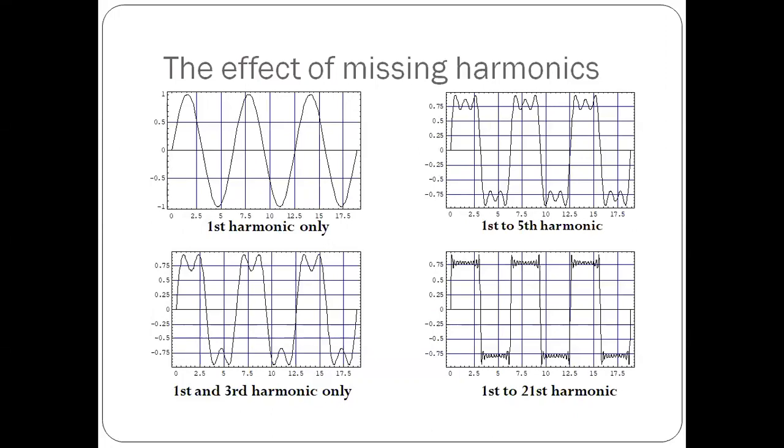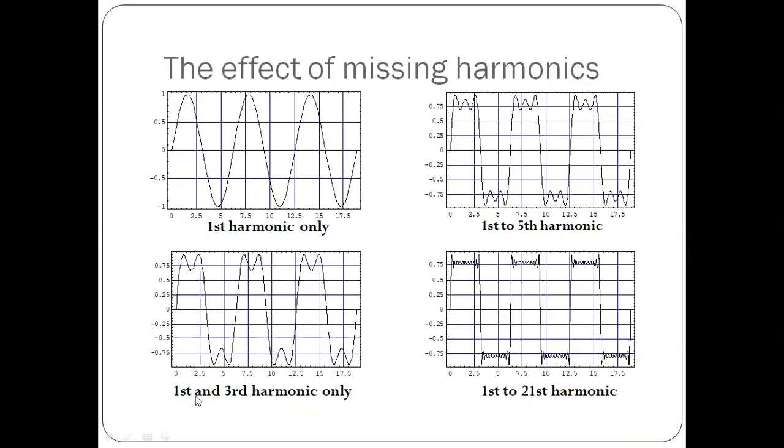So the idea is a square wave consists of a number of harmonics as per the Fourier series theory. Otherwise, you can say any non-sinusoidal signal can be decomposed into a sum of a number of sinusoidal harmonics, right? So the square wave itself is composed of a number of harmonics of the sine wave. So the first harmonic alone is a sine wave of 20 megahertz.